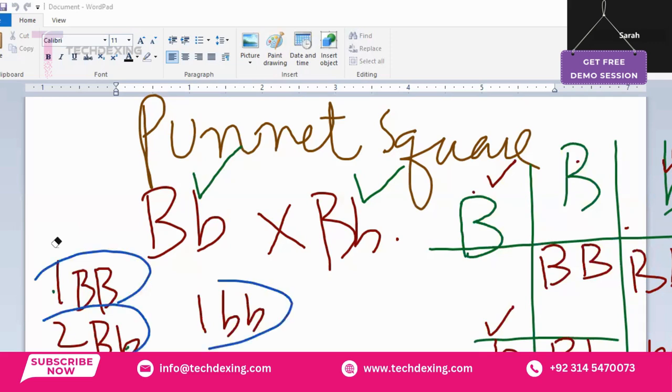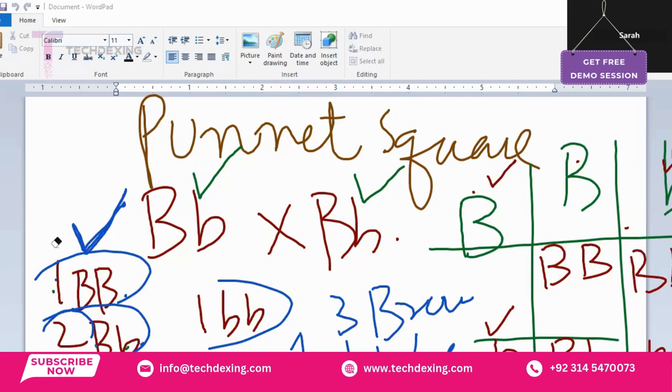Yeah. Right? So now what should be the phenotype? The phenotype is three brown eyes, because capital B is for brown eyes, and capital B small b is also for brown eyes. So these are two and one, three brown eyes, and one blue eyes.